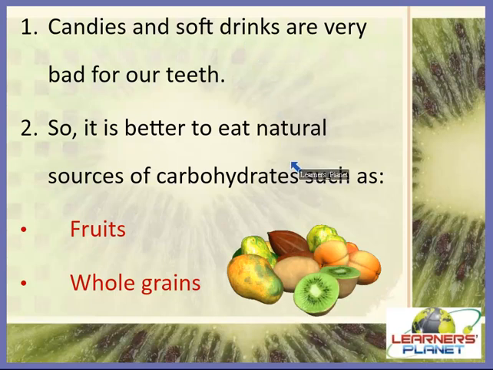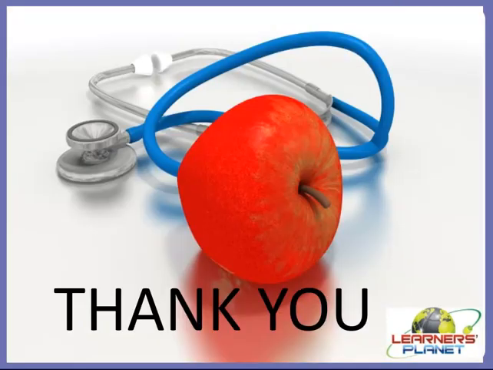So it is better to eat natural sources of carbohydrates such as fruits and whole grains like wheat, rice, barley, oats, etc. Alright children? So we will continue in the next session with other food groups. I hope you are clear with this food group known as carbohydrate.